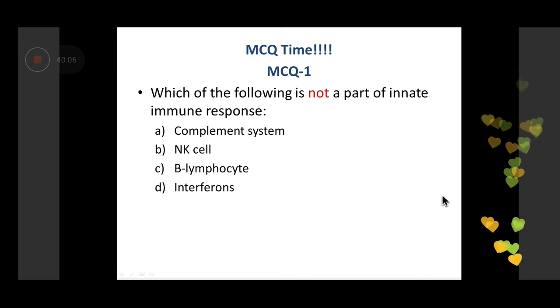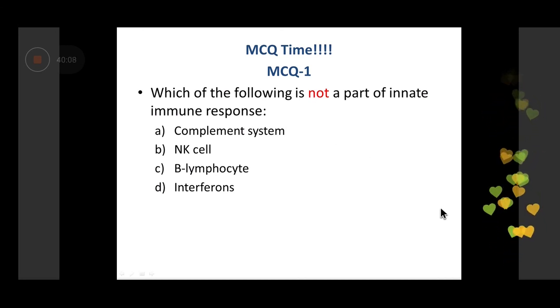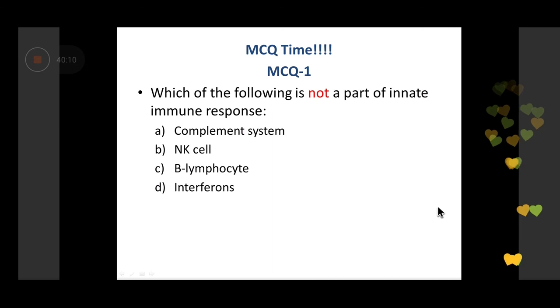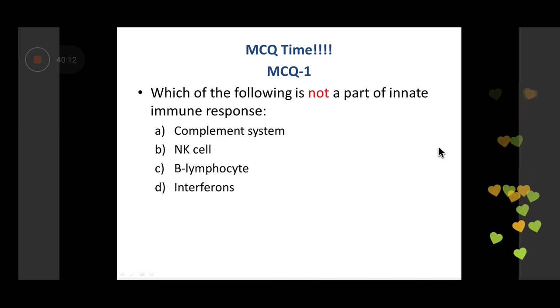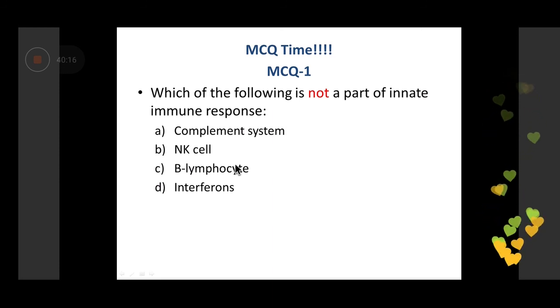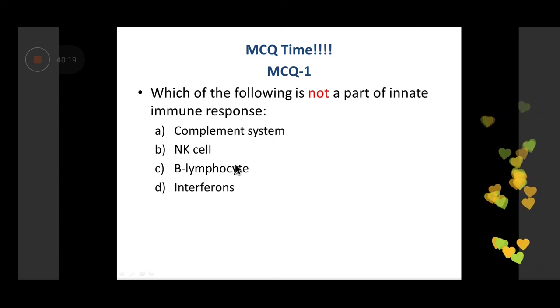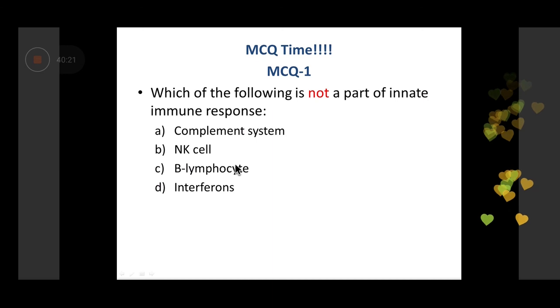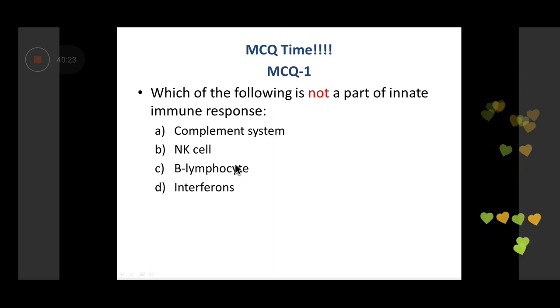So let's cover some questions and see whether you are able to answer them based on the discussion that we just had. Which of the following is not a part of the innate immune response? Complement system, NK cell, B lymphocyte, or interferons? Quick answers coming in. Please put in your answers.